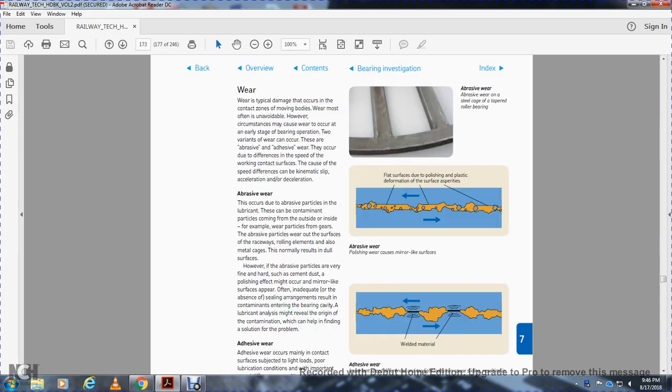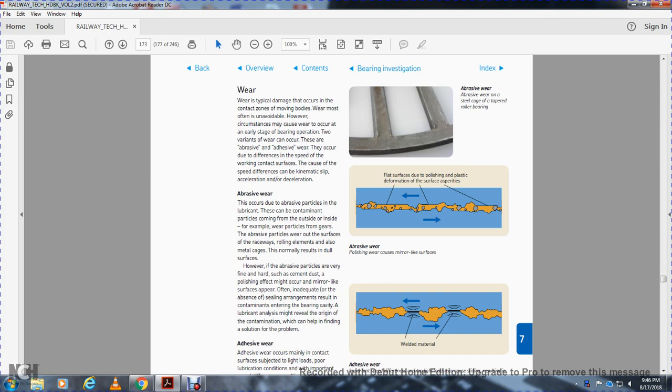And show the abrasive wear on a steel cage with a tapered roller bearing with wear. The wear typical with the curve with the contact zone with the moving body. Wear covers the early state of the bearing operation, where the variance of the wear can occur.